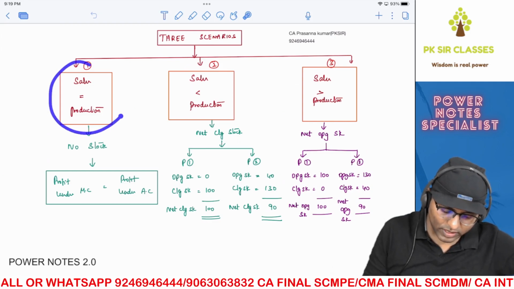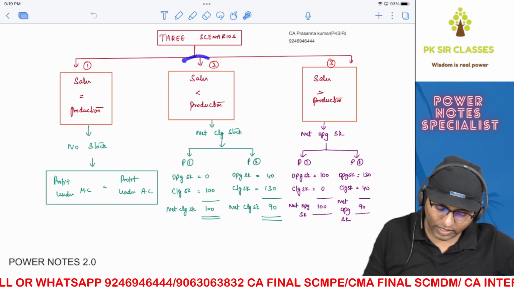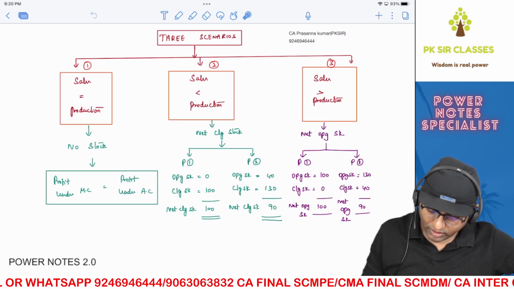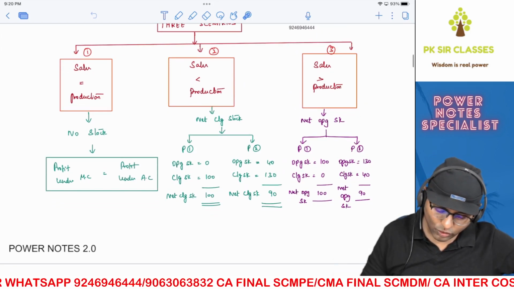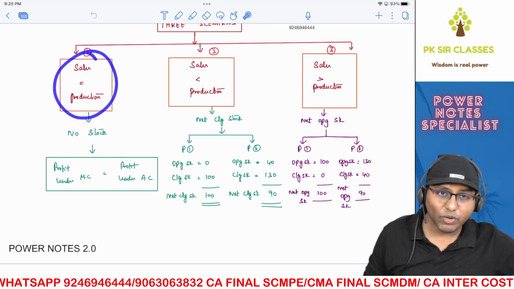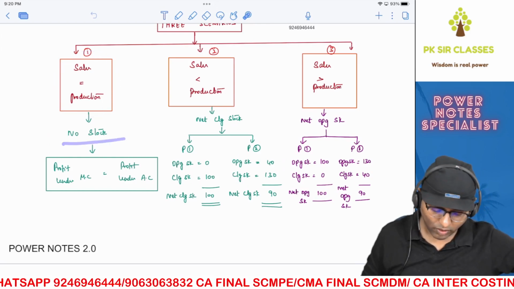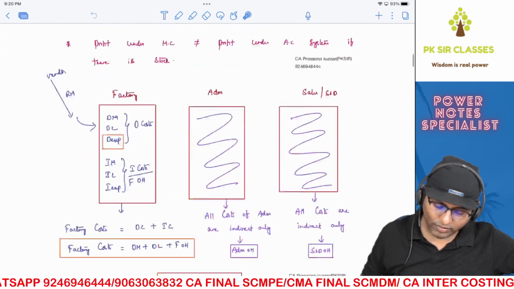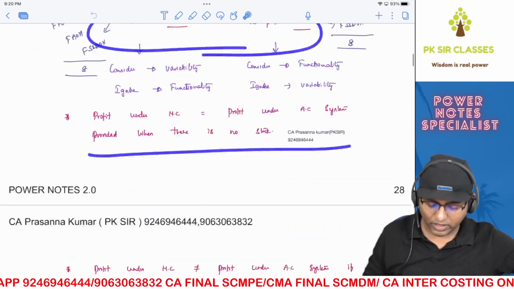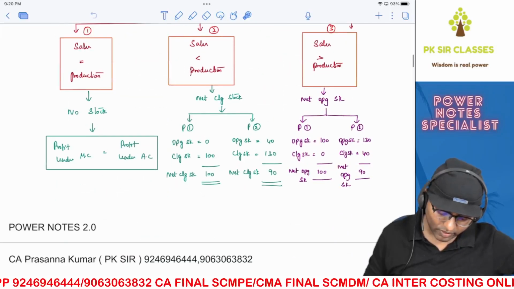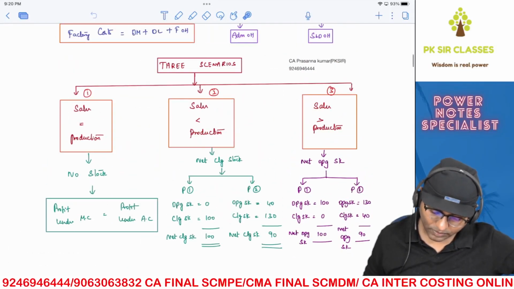The first one is your sales will be equals to production. The second one, sales is less than production. And the third one is sales is greater than production. So if your sales is equal to production, basically it means that there is no stock. Therefore, we already know that if there is no stock, then both the profits are going to be what? Same, that we have already seen. So that's what I've written here. Both the profits will be same.